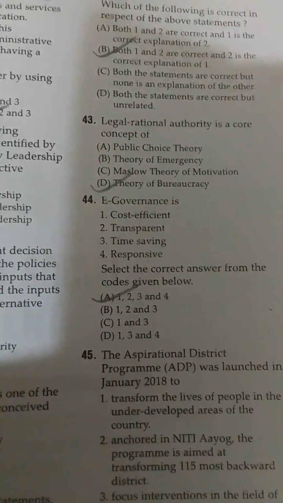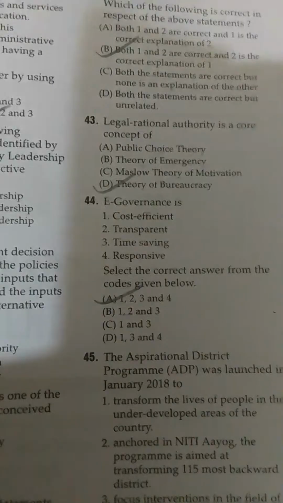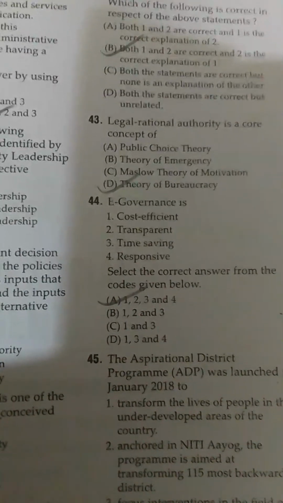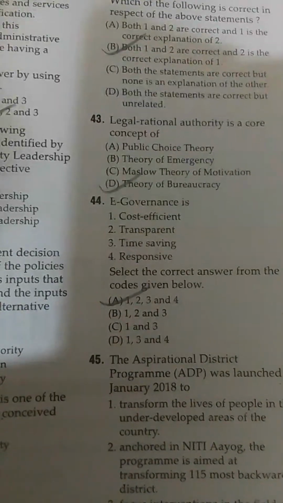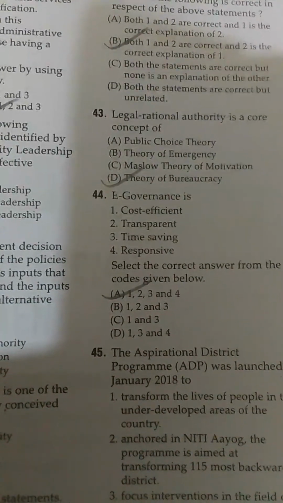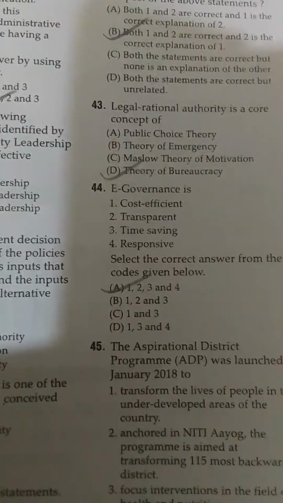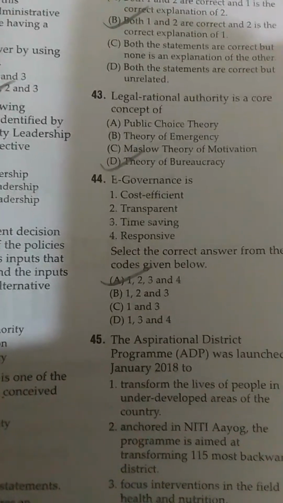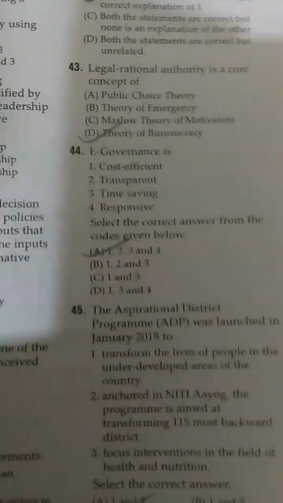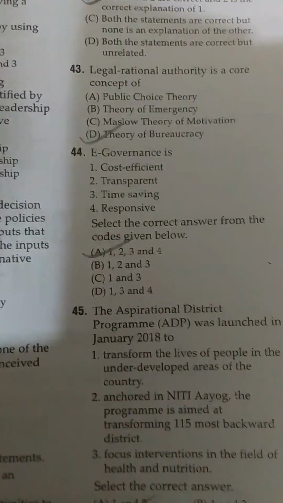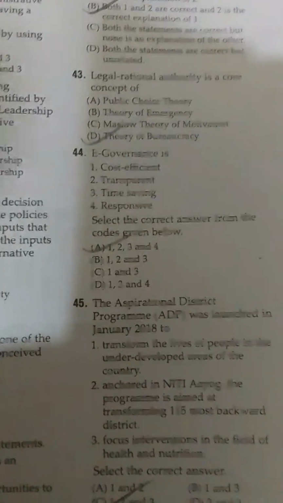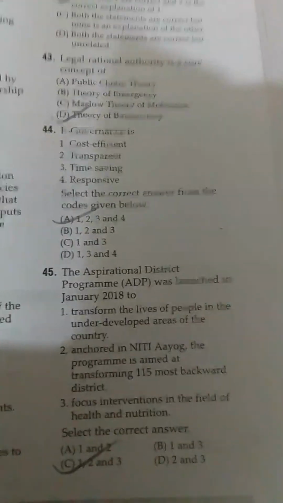E-governance is cost efficient, transparent, time saving and responsive.